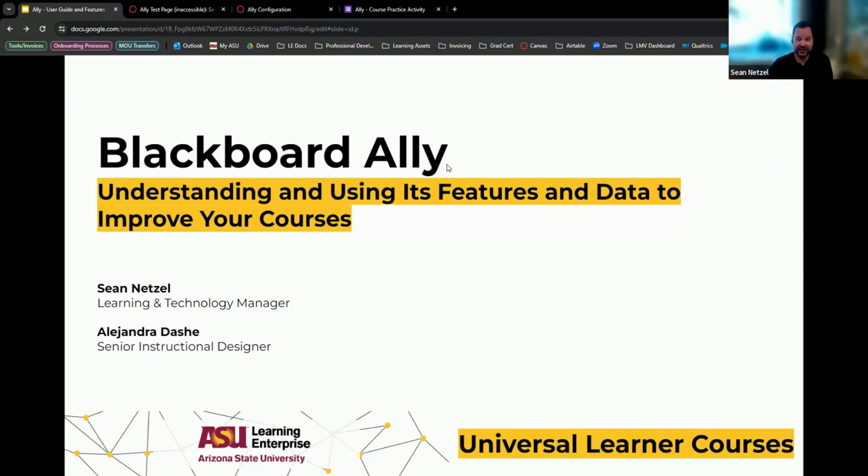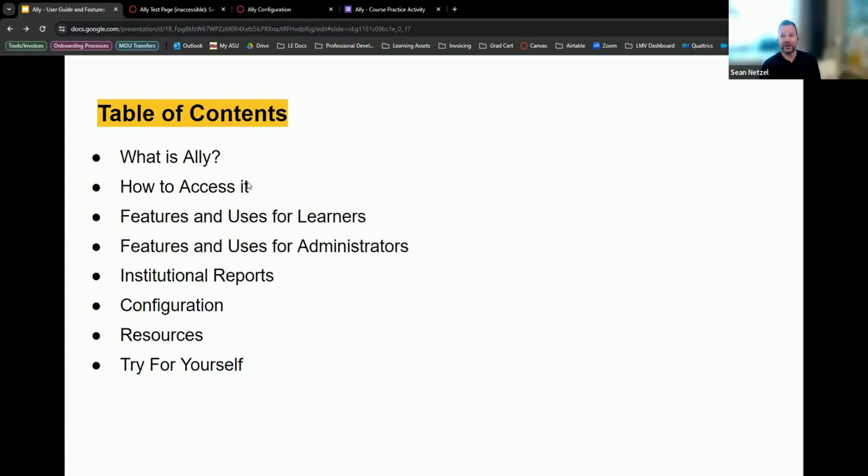It's one of the biggest, if not the biggest, accessibility tool that is used in LMSs. So I just wanted to talk about this to see how this can work, for yourself as well as for your whole course team. So Alejandra, thank you for helping me put this together. What I want to talk about with Ally today is essentially what Ally is, how you can access it, some of the features and uses for your learners or students. We call them learners at ULC because we don't have enrolled students in our courses. So if you hear me interchangeably talk about learners or students, that's why.